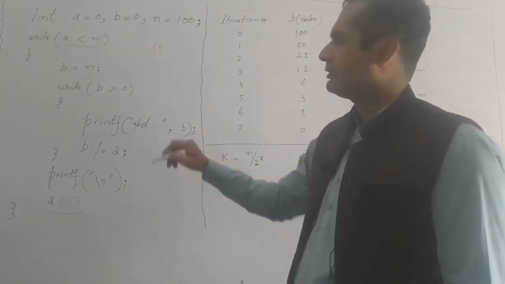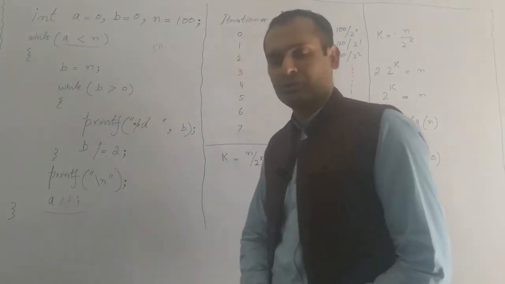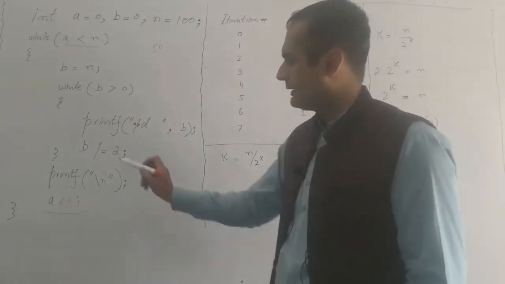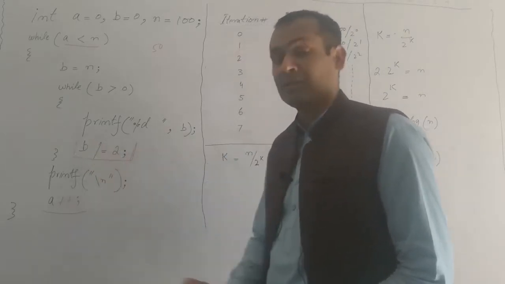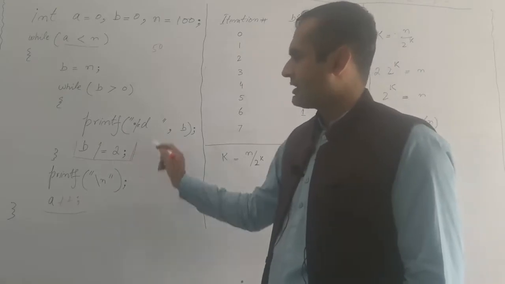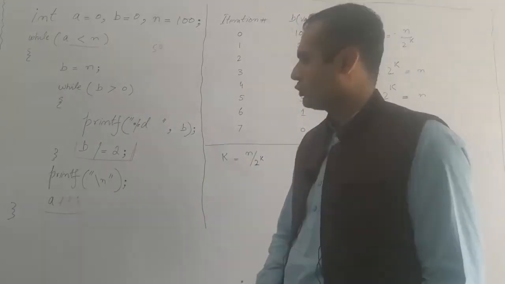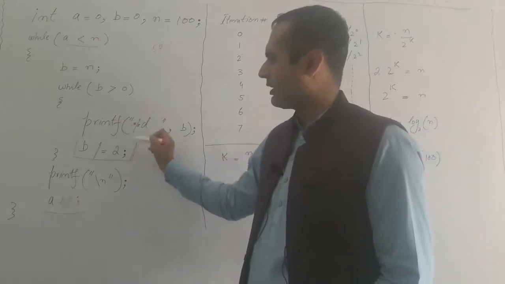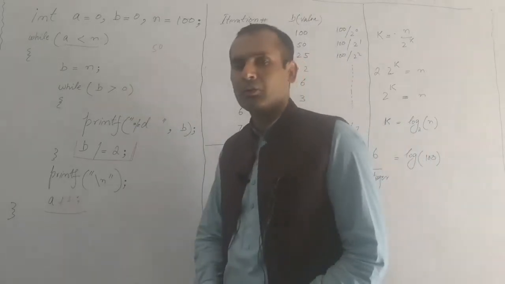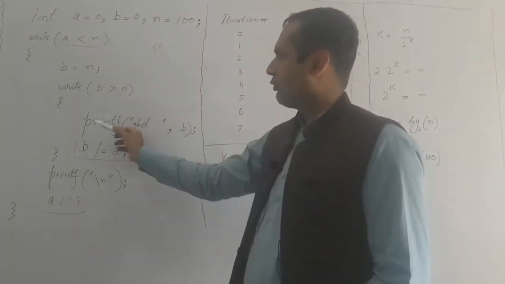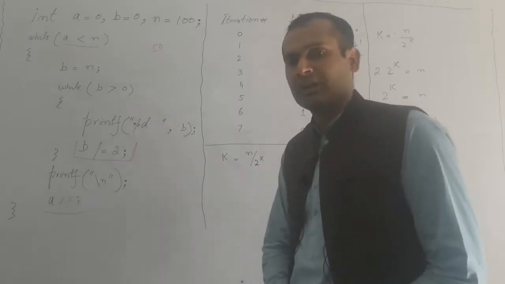For every iteration of the outer loop, how many times will the inner loop execute? This is the question. Why? Because the increment or decrement step of the inner loop is not a simple one. On each iteration of the inner loop, b is divided by 2. So we need to calculate how many times the inner loop will execute for every iteration of the outer loop, and we need to get the answer by mathematical proof.